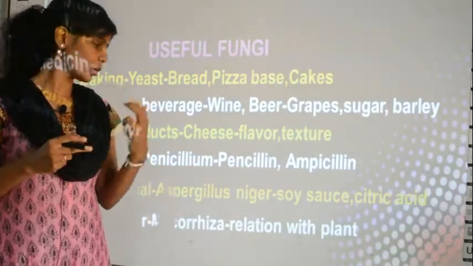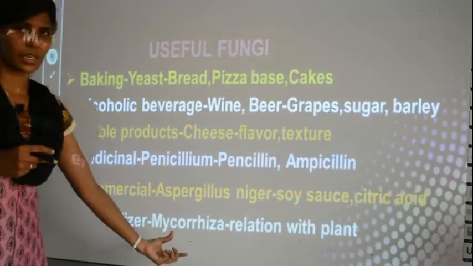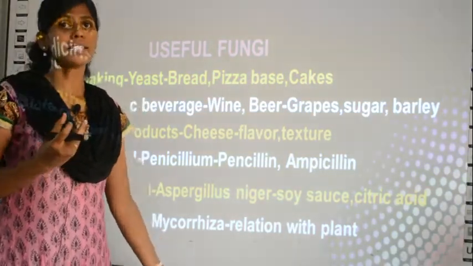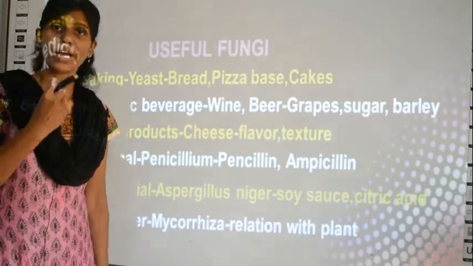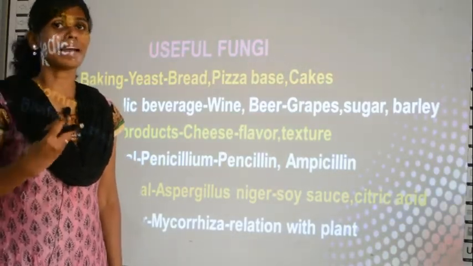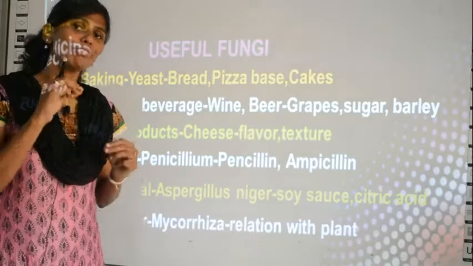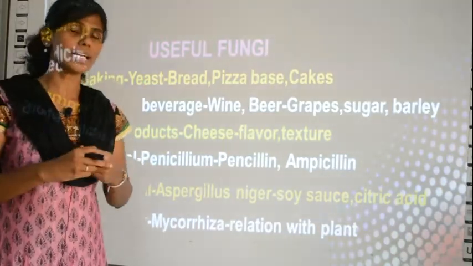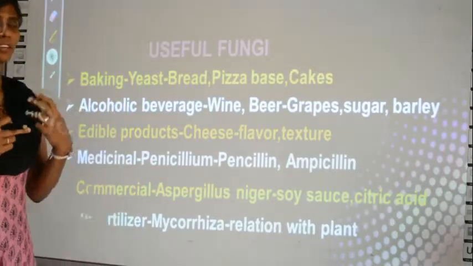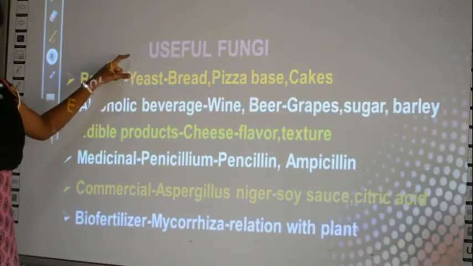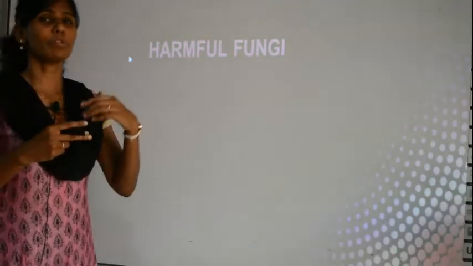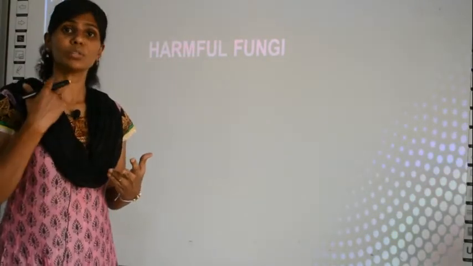Certain fungi are called mycorrhiza. When a fungi is associated with a plant, it is called mycorrhiza, and it can fix atmospheric nitrogen for the plant, and thus it can act as a fertilizer. So these are all the positive aspects of fungi, and equally fungi are harmful either to humans or to plants.